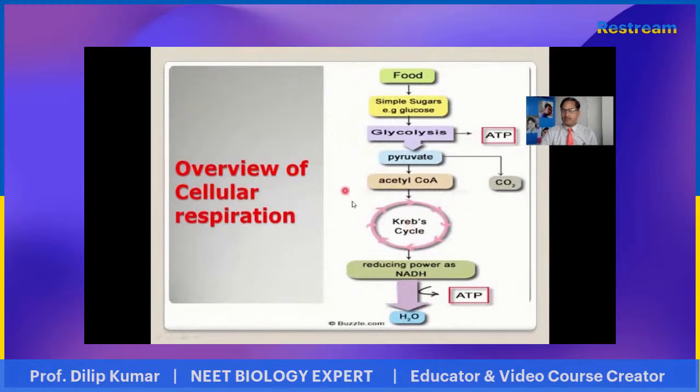In cellular respiration, glucose after glycolysis is converted into pyruvic acid. Pyruvic acid by the link reaction is converted into acetyl coenzyme A. Acetyl coenzyme A enters the Krebs cycle, and the products of the Krebs cycle, after reduction, release energy and water molecules.